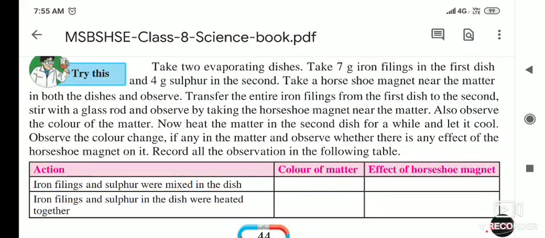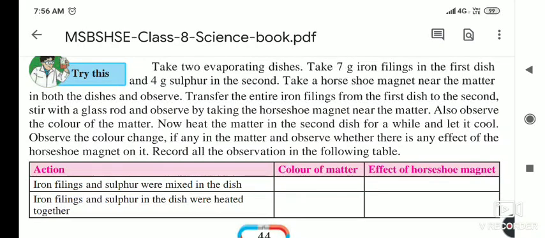Now you saw this activity which is given in our textbook, and from this what we understand is that the mixture is a heterogeneous mixture, and the elements present in the mixture have their own properties. But when sulfur powder and iron filings are mixed together and heated, a compound forms, and it does not show the properties of either iron or sulfur. It forms a different compound from both.